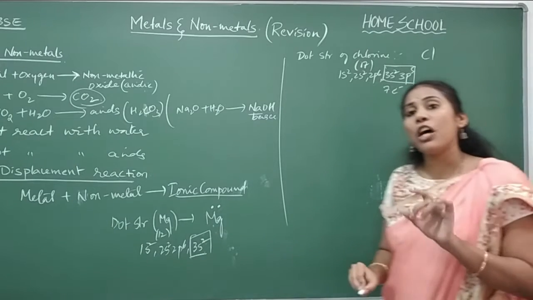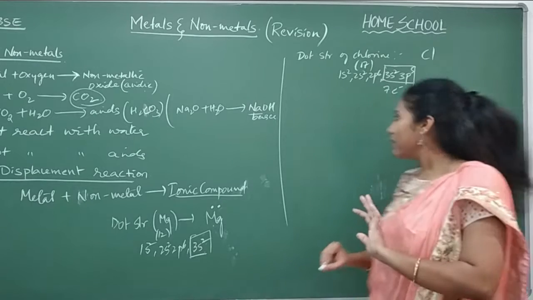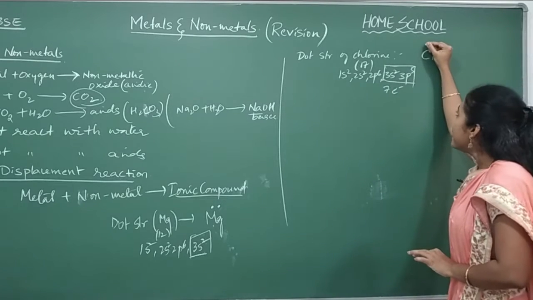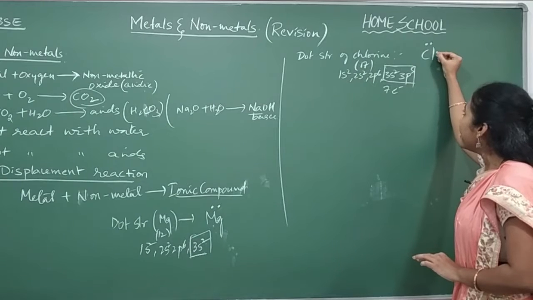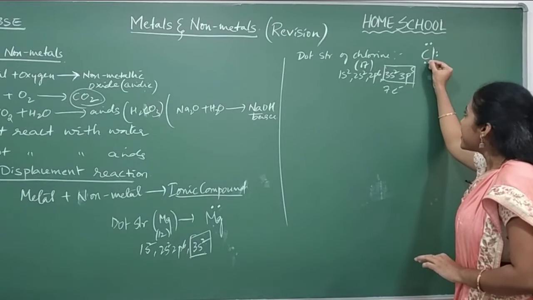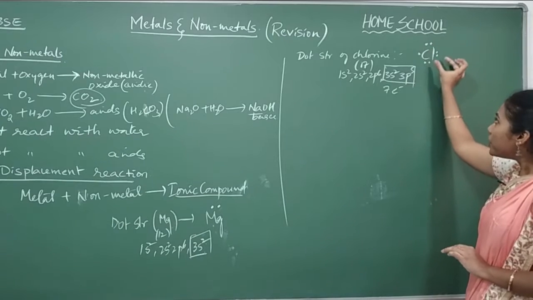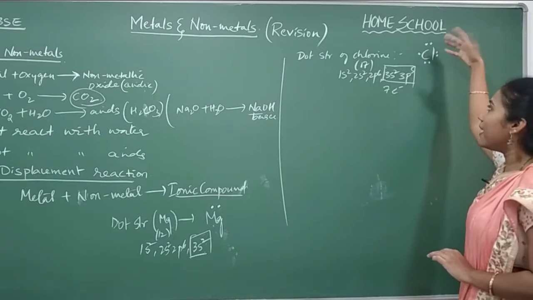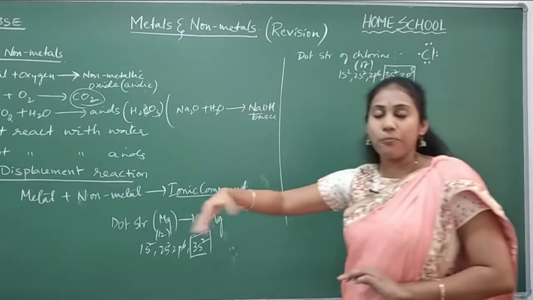Whenever you are putting dots, 2 electrons together are shown as one pair. Put the dots in the form of pairs. So this is one pair, that means 2 electrons, then the 3rd and 4th electron, the 5th and 6th electron, and this is the 7th electron. You have to put the dots like this, not however you want. Show the electrons in the form of pairs if possible.